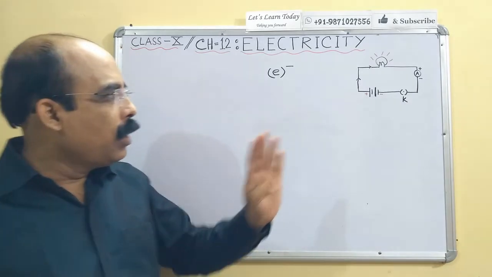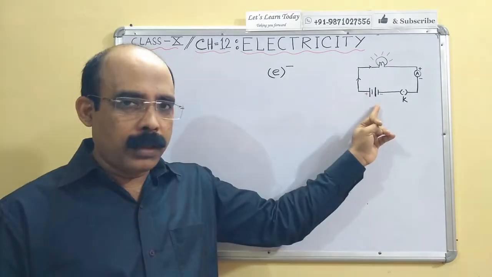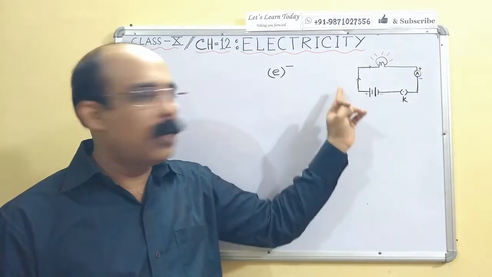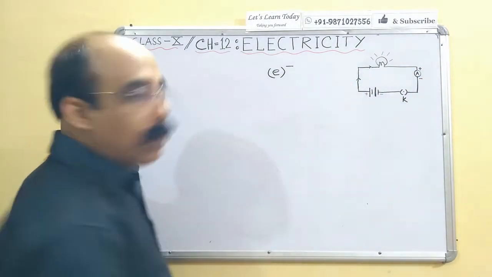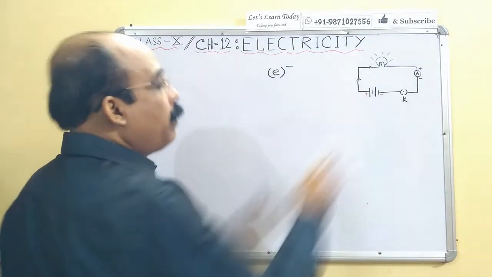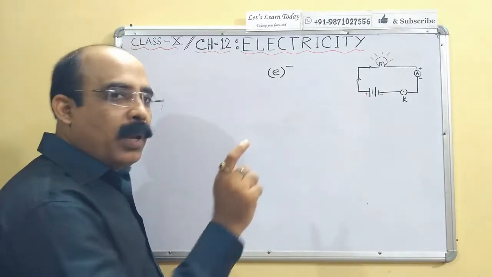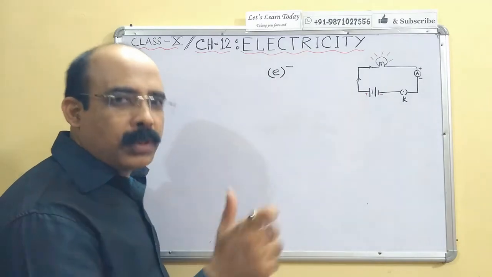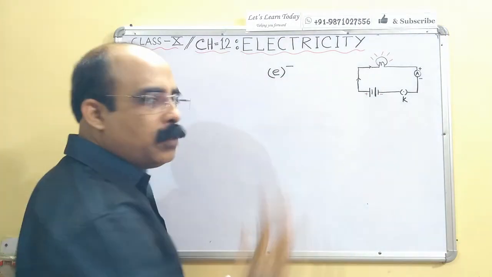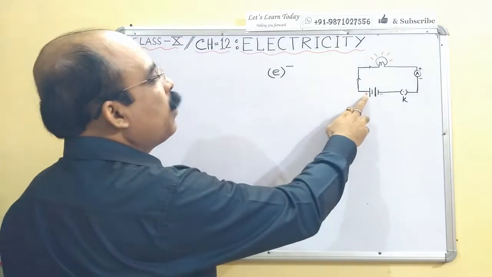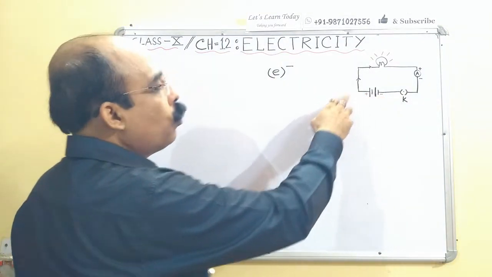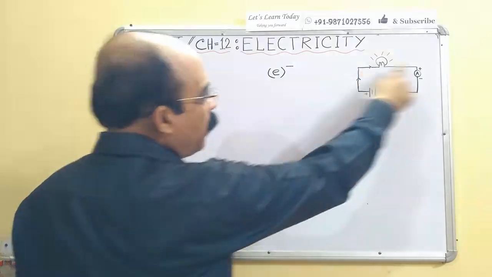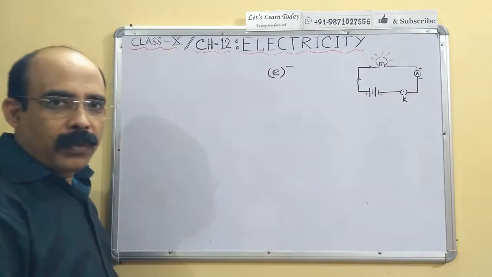That's why, if we look at this circuit, here is a circuit diagram of electricity. This is a battery. A combination of two or more cells is known as a battery. This is the positive terminal and this is the negative terminal. Here we show the arrow from the positive terminal towards the negative terminal.